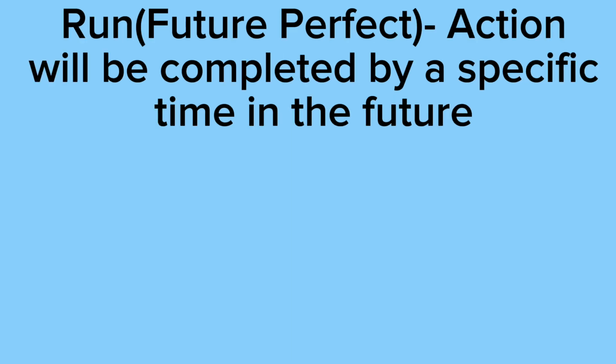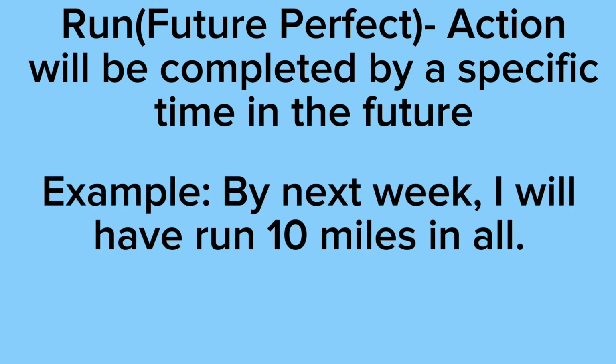Future perfect means the action will be completed by a specific time in the future. So our example says, by next week, I will have run 10 miles in all. As you can see, the action is running 10 miles, and that action will be complete by next week, a specific time in the future.